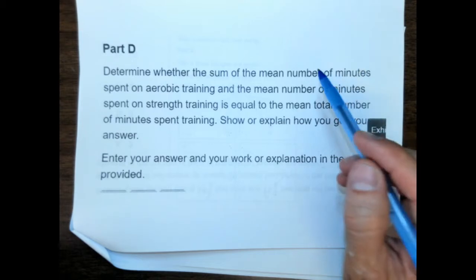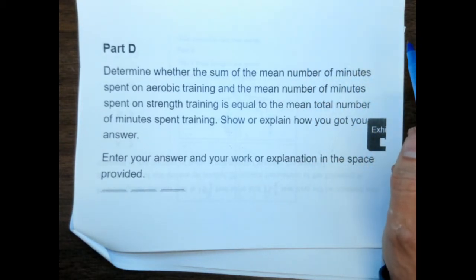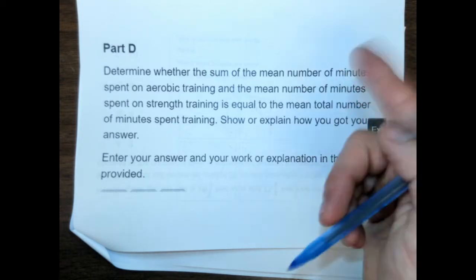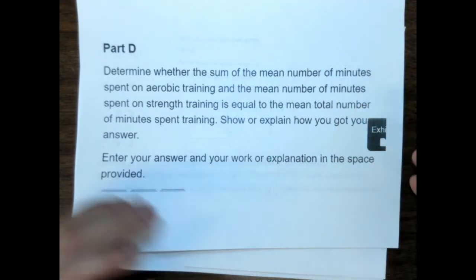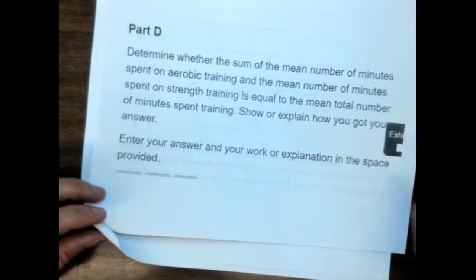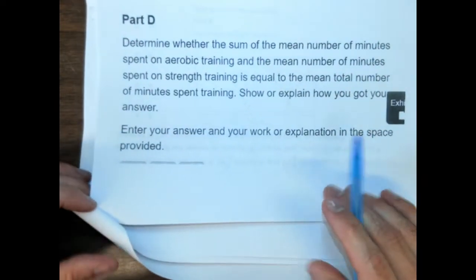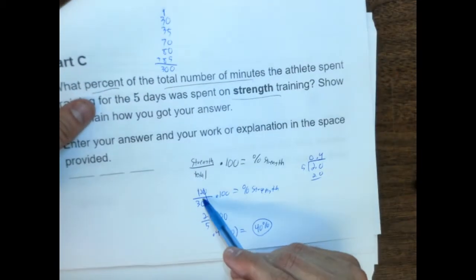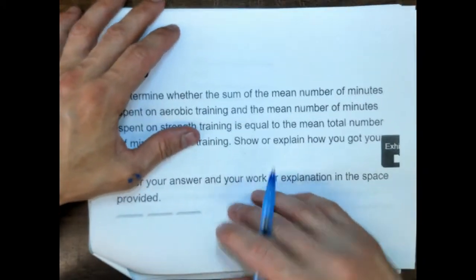So basically it's asking if the average number of minutes training on strength plus the average number of minutes spent on aerobic training, that sum, is equal to the total mean of all the minutes on training. Logically that should be the case, but let's still do that anyway. So we need to separate the aerobic and the strength. We know that the strength was 120, right? That's just the total. It's not the mean yet.